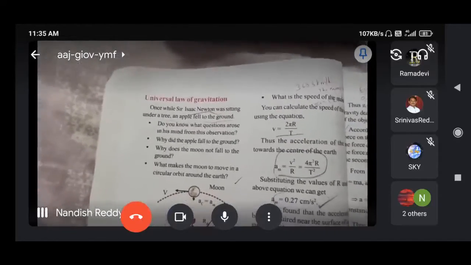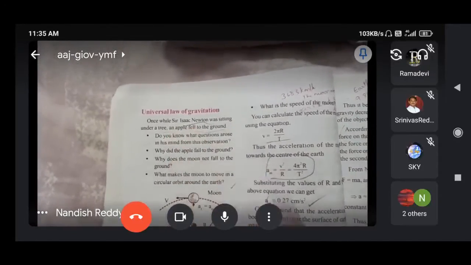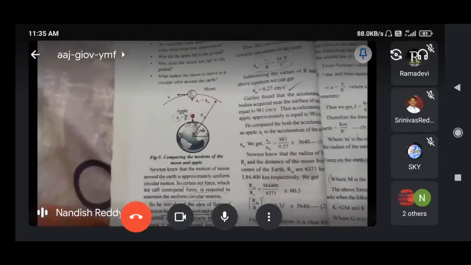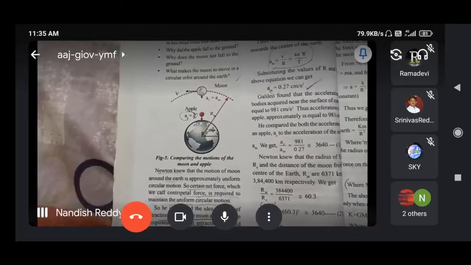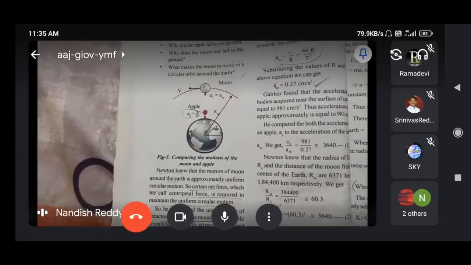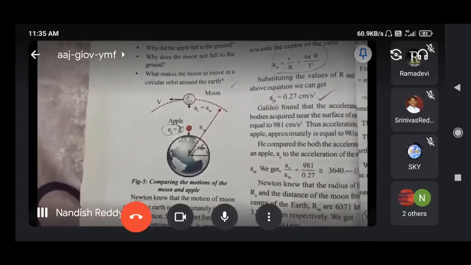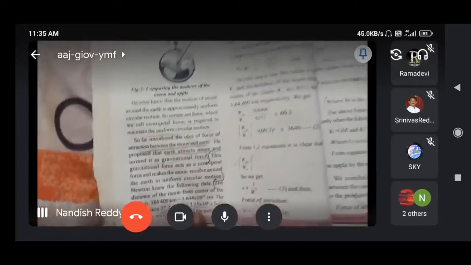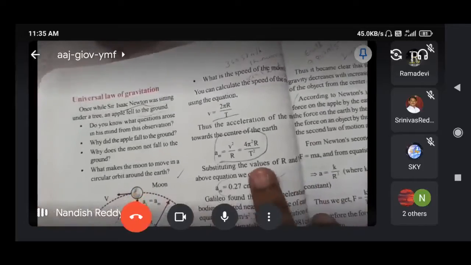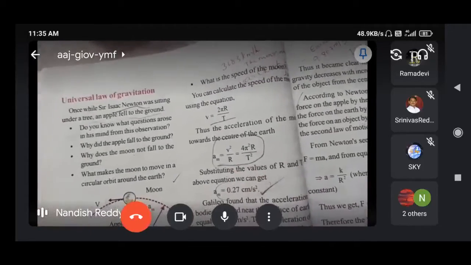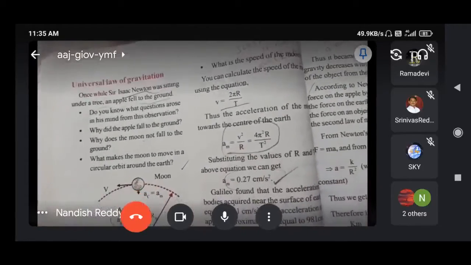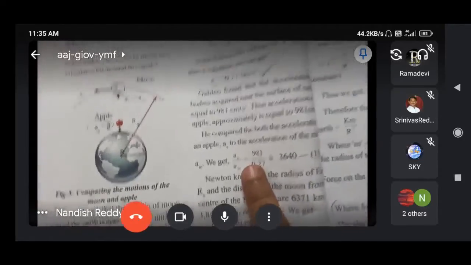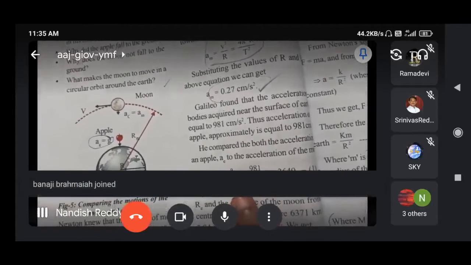See children, here once again I'll explain. Here we are taking the moon, and we observe it is in uniform circular motion around the earth. On the basis of that moon concept, we derive the values of ae by am, that means the acceleration on earth and the acceleration on moon.